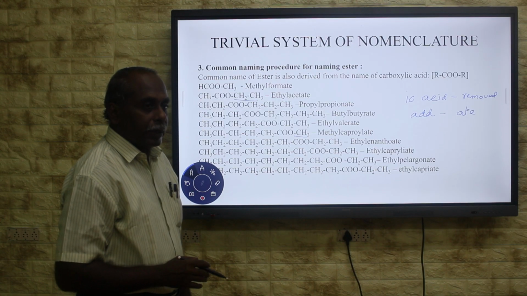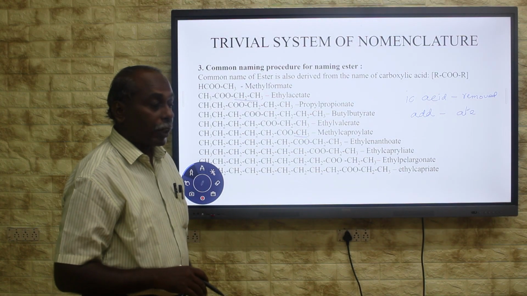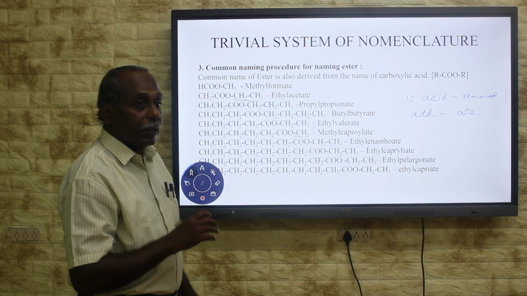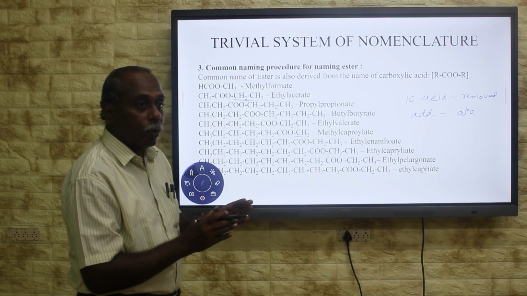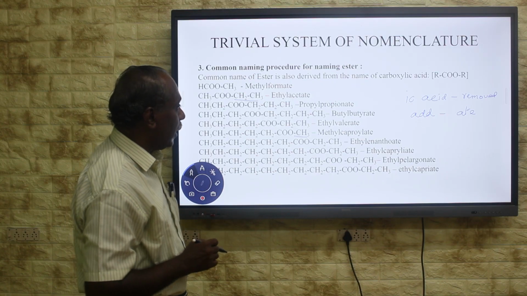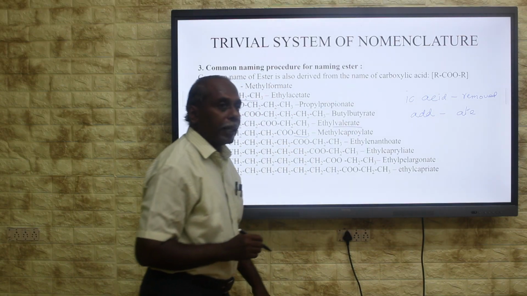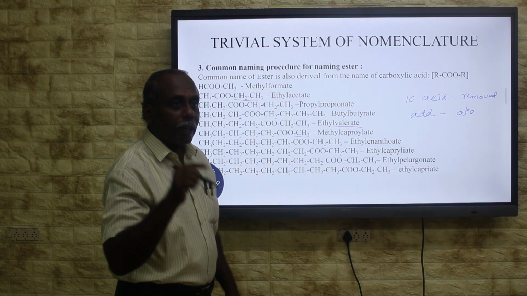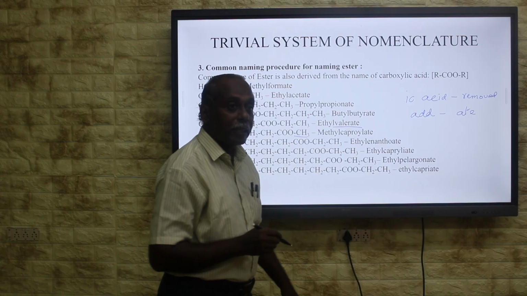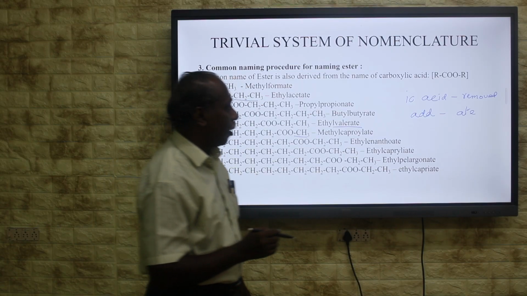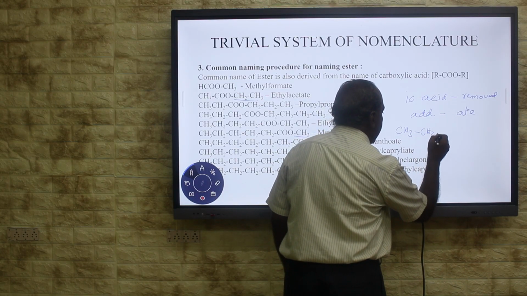In another way, the IUPAC common name is given, and you are going to write the structural formula of the compound from the rule. You keep this rule in your mind. With the help of this rule, you can write the structural formula. I will give 1 or 2 examples. Valerate. It is obtained from valeric acid. Therefore, you should have the knowledge to draw the structure of valeric acid. Valeric acid means there are 5 carbons present in the carboxylic acid. You write that 5-carbon carboxylic acid.